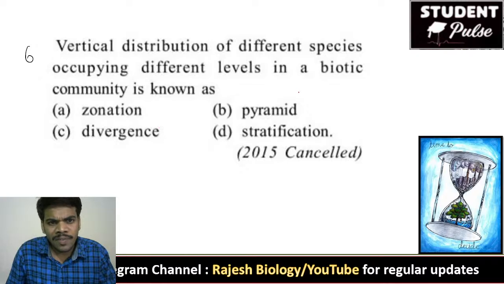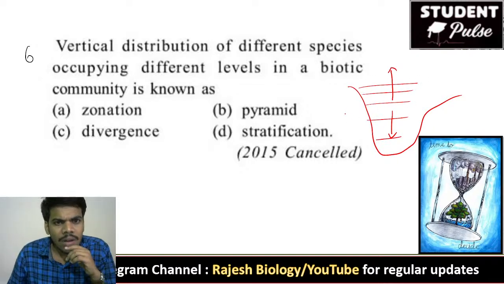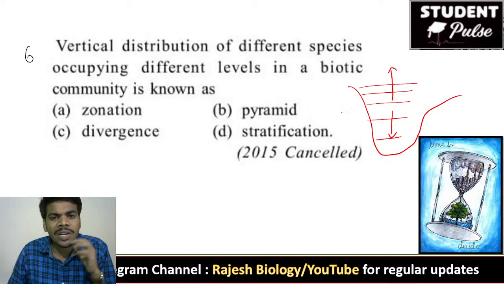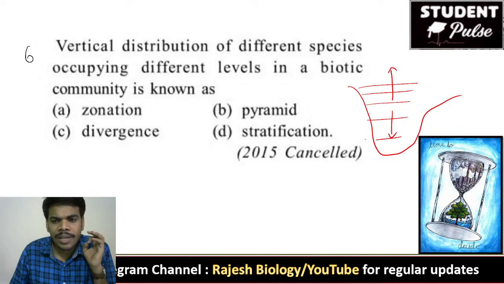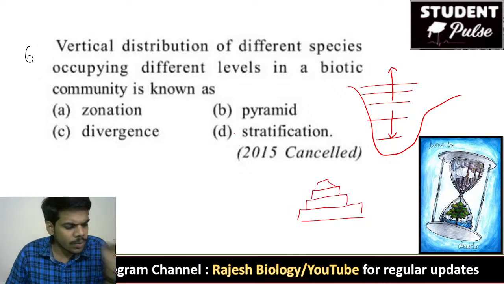Vertical distribution of different species occupying different levels in a biotic community. Vertical distribution, that means the distribution is like this way. A vertical distribution of different species occupying different levels in a biotic community is called? Like this, a vertical distribution.